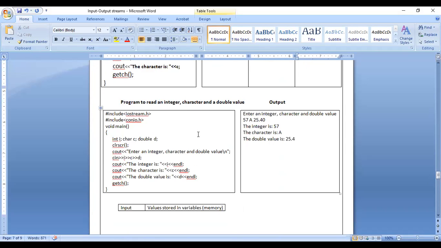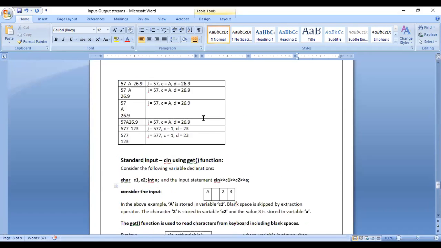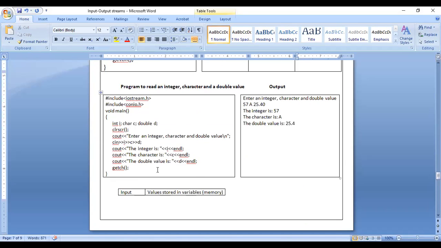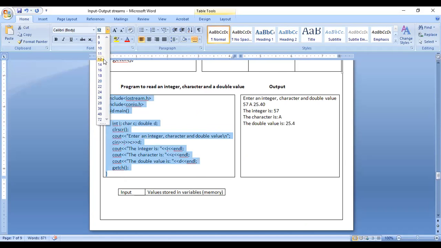Okay. So the next program is about again the scanf statement only. Even this program is also very, very important. I'll tell you why it's like that.